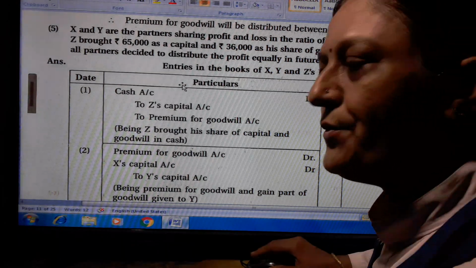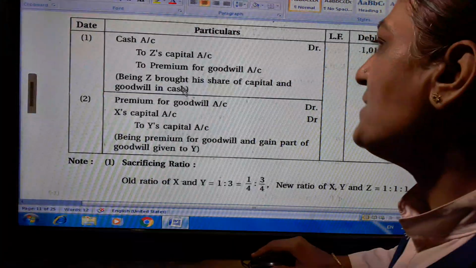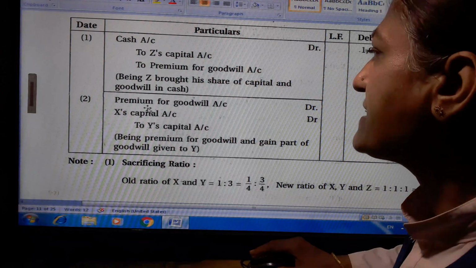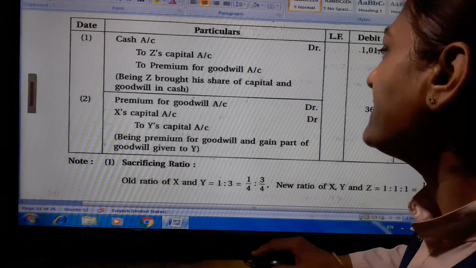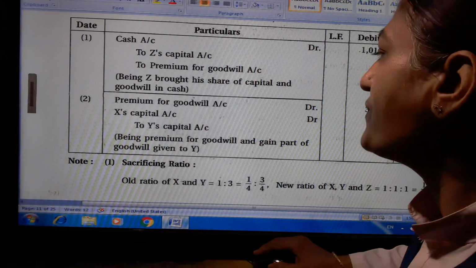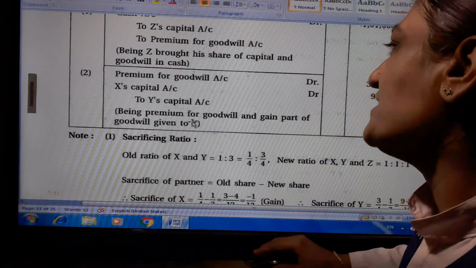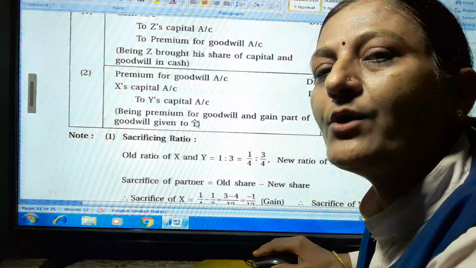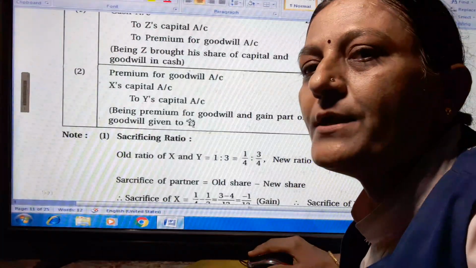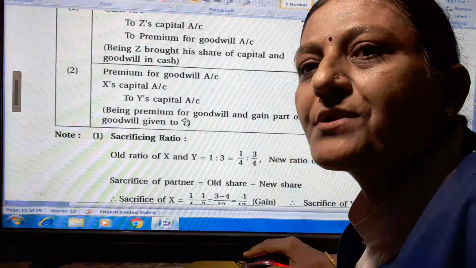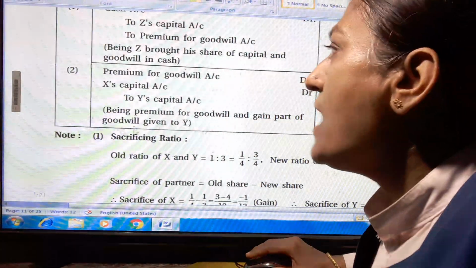Now this goodwill we have to distribute. Premium for goodwill account debit 36,000, X's capital account debit 9,000, to Y's capital account 45,000. Being premium for goodwill and gain part of goodwill given to Y. We have to give the premium amount to Y only, and the remaining amount is brought by X also.